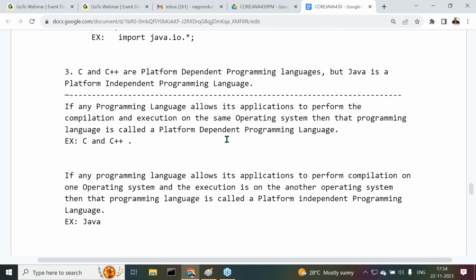Right, sir? These are only definitions. But if I start explaining why C and C++ are platform dependent and what the internal reasons are, it may take some time. I need to prepare some diagrams and content, so I want to discuss this tomorrow. I require at least half an hour to 40 minutes to explain why C and C++ are platform dependent. Tomorrow I will finish this entire content, platform dependent and platform independent.